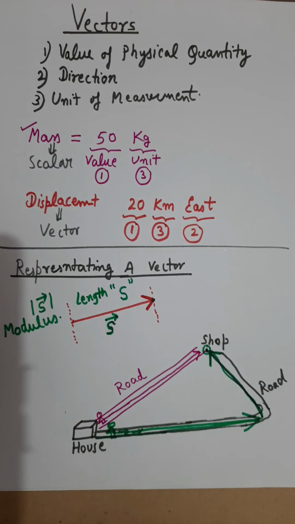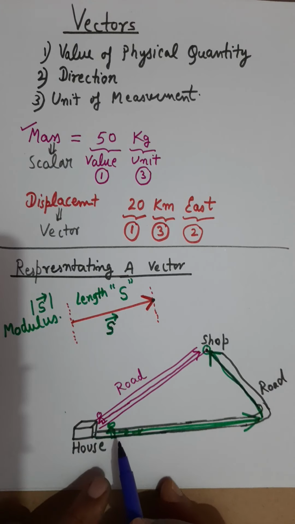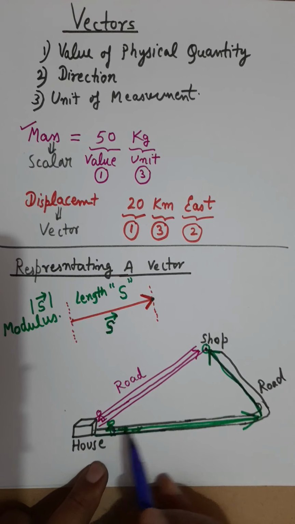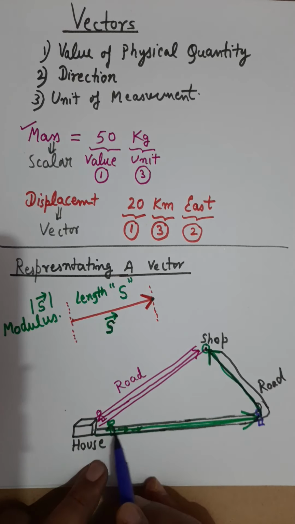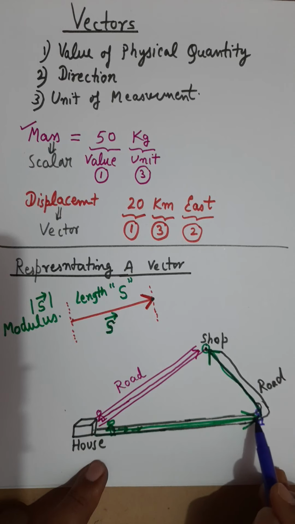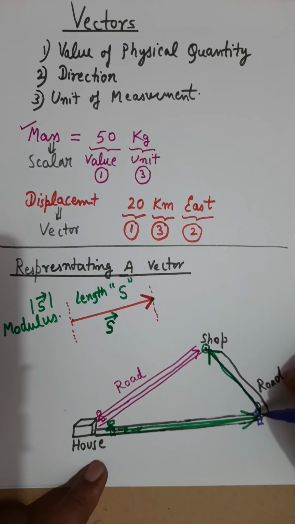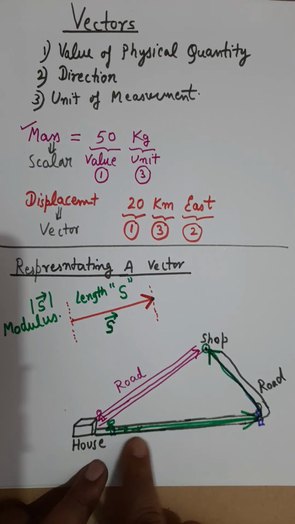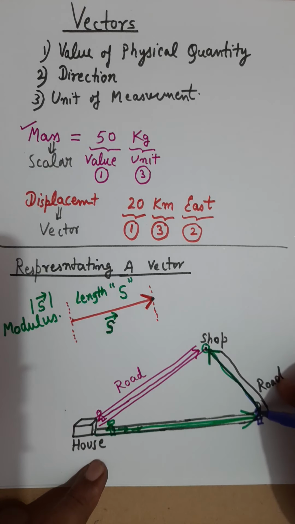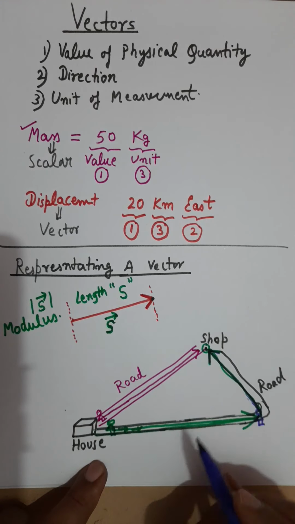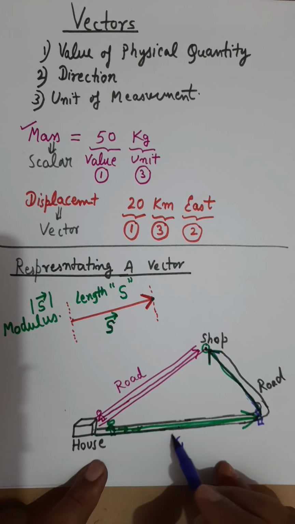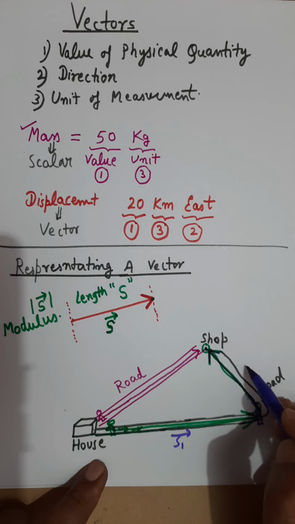Like your first displacement, you started from this point and reached here, so this was your first displacement vector. Then you added one more displacement. Let's say this is displacement number 1 and this is displacement number 2.